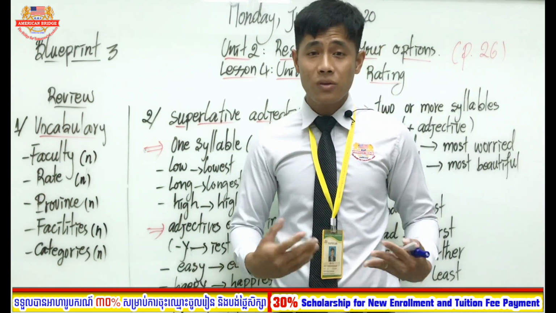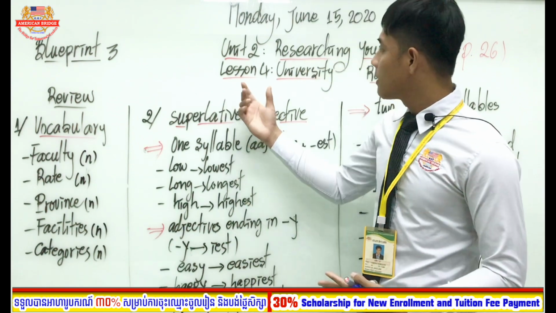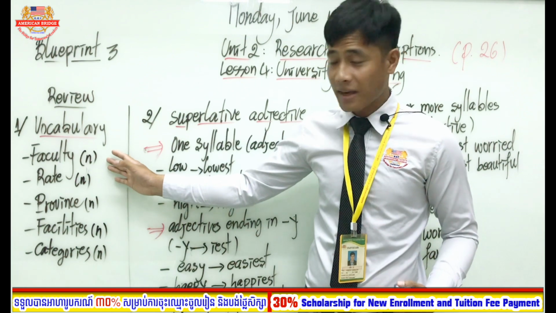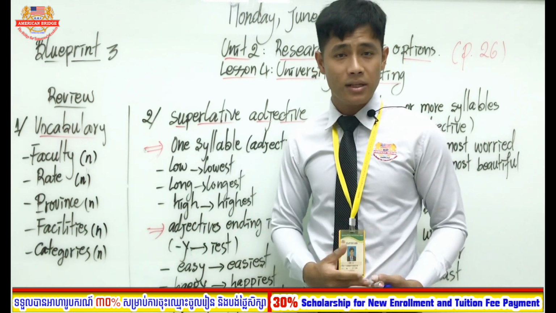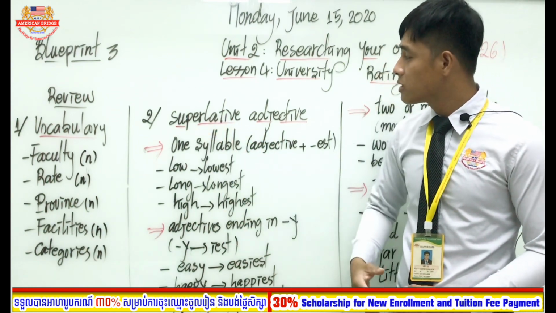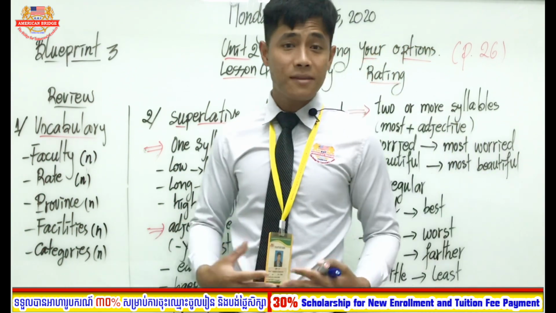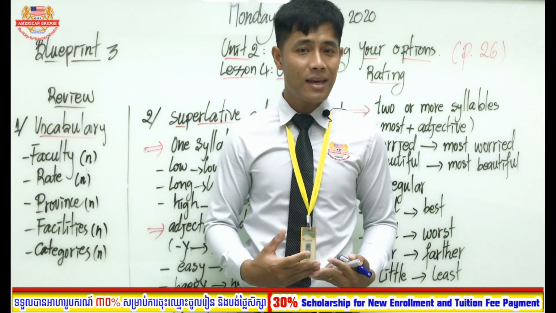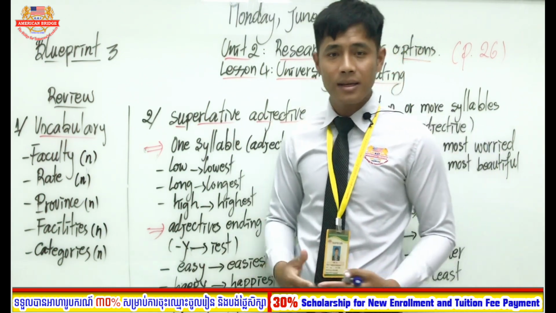So, in Blueprint 3, for today, we are going to review our lessons about lesson 4, and we are going to review some vocabulary. There are 5 vocabulary words in lesson 4 that we have learned so far. Another point is about grammar, superlative adjective. These are just for review because the teacher wants all of you to use it correctly in a sentence, especially the grammar.